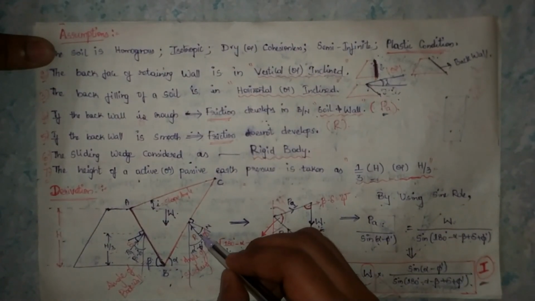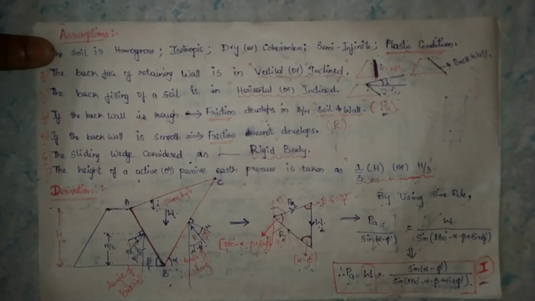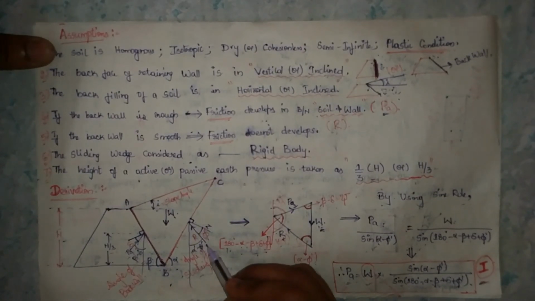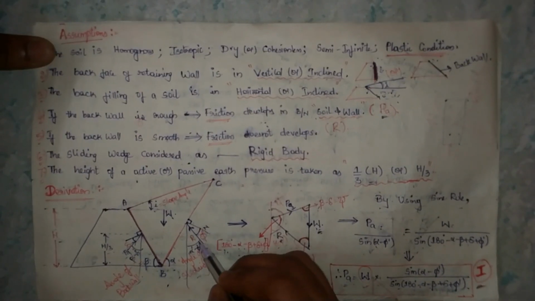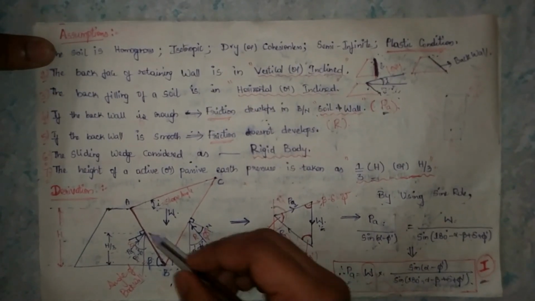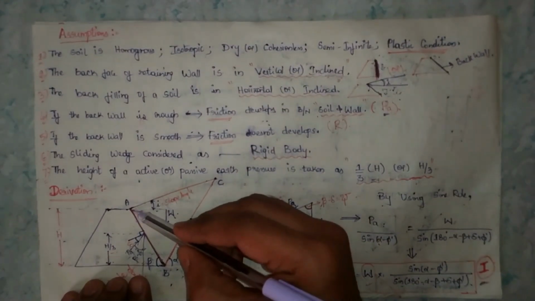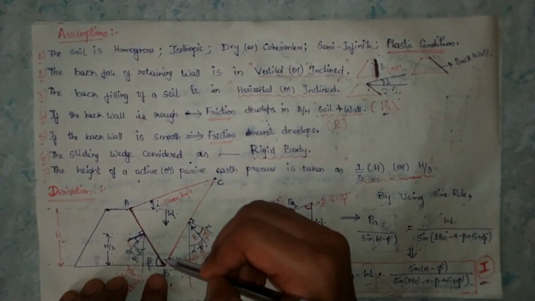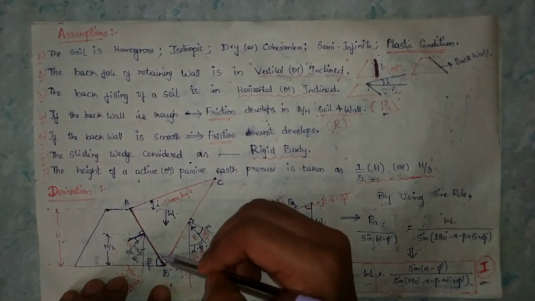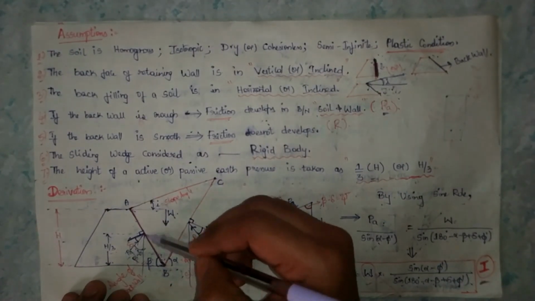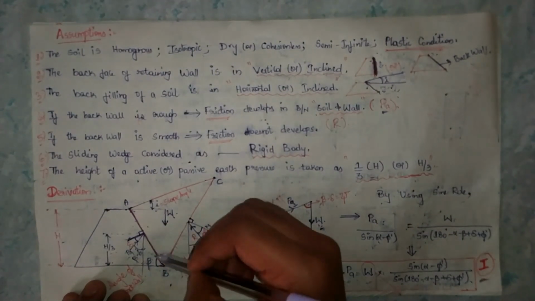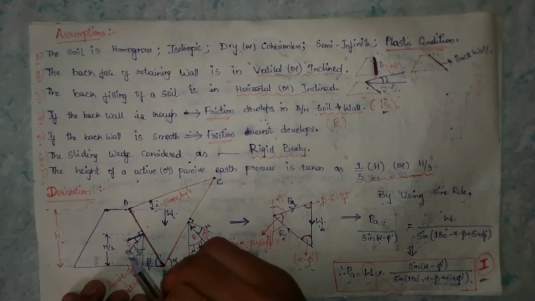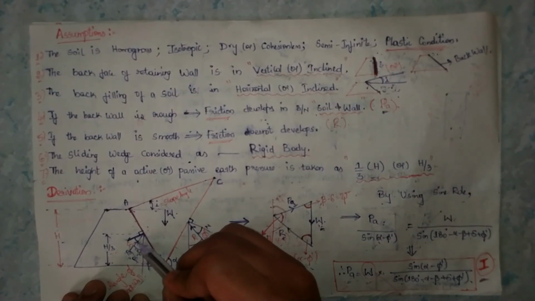So with an angle of phi dash and with an angle of delta. Take 90 degrees to this line, normal force. At that condition, the resultant reaction is developing with an angle phi dash. Here the third force is also taken at 90 degrees, perpendicular to this inclined back face, the inclined back wall. At that condition, active pressure is acting at an angle delta.